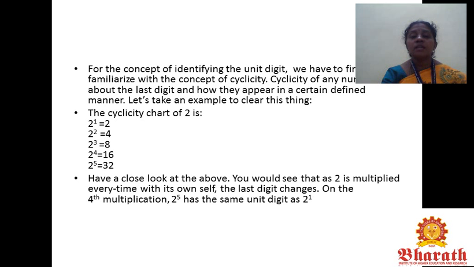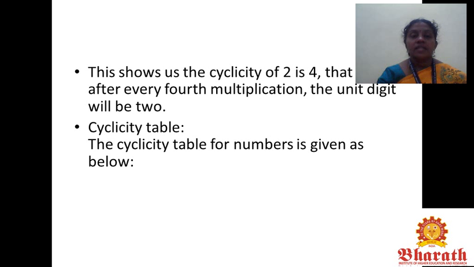Have a close look at the above. You would see that as 2 is multiplied every time with itself, the last digit changes. On the fourth multiplication, 2 power 5 has the same unit digit as 2 power 1. This shows us the cyclicity of 2 is 4. That is, after every fourth multiplication, the unit digit will be 2 again.